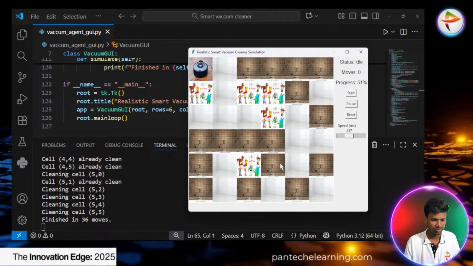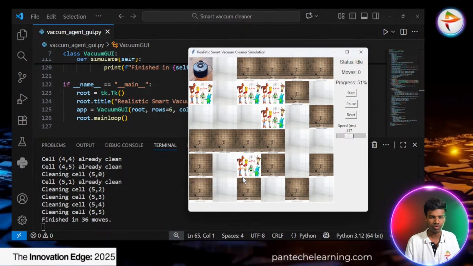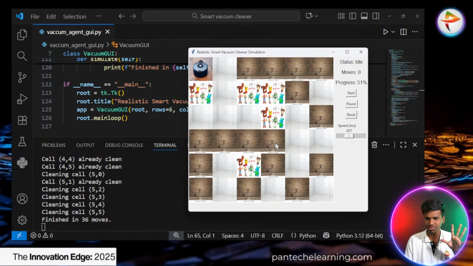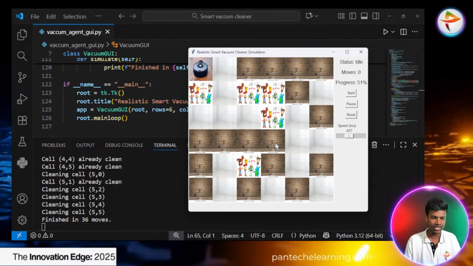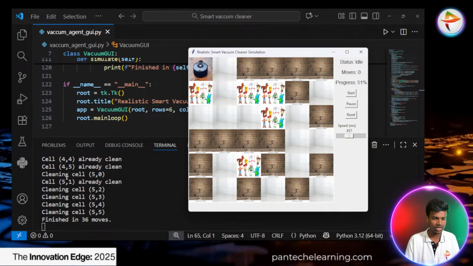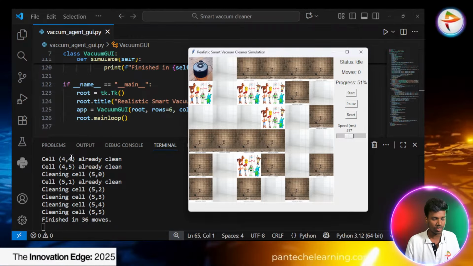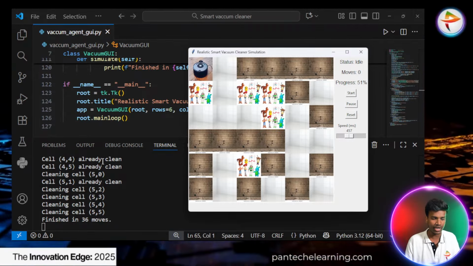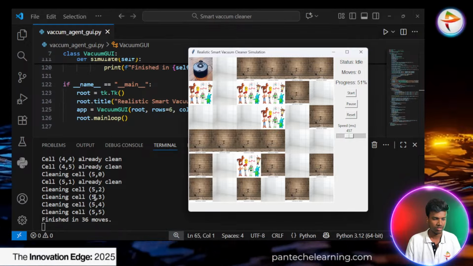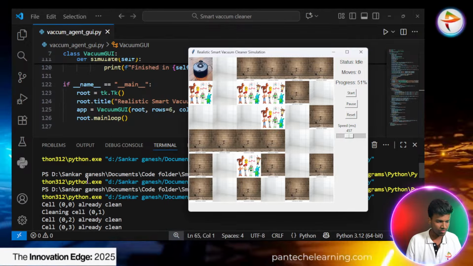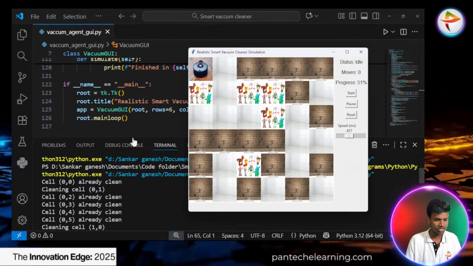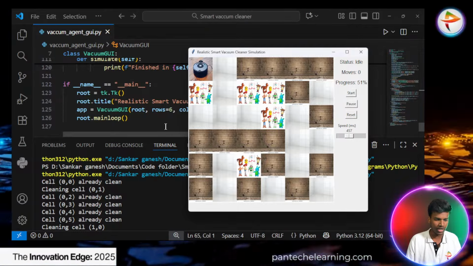So now the total 1, 2, 3, 4, 5. Totally 5 obstacles only I have to prefer to assign here. So on the left side you can see here the fourth row and fourth column, the fourth cell will be already cleaned. Which one is clean? So you can see, starting from here, the 0, 0, the first cell is a cleaned one, already cleaned.